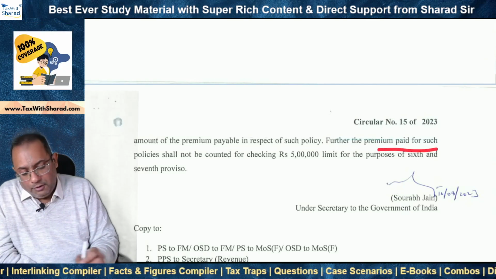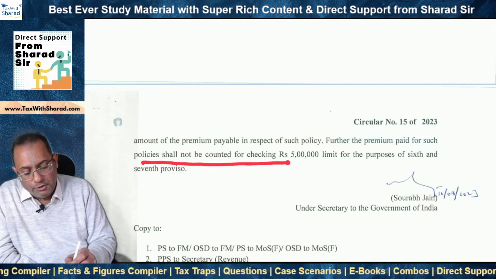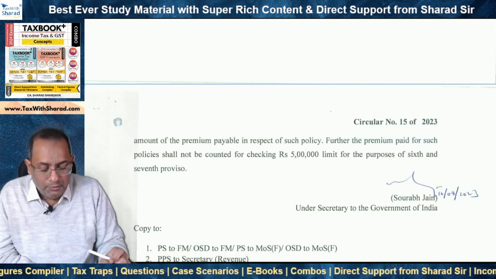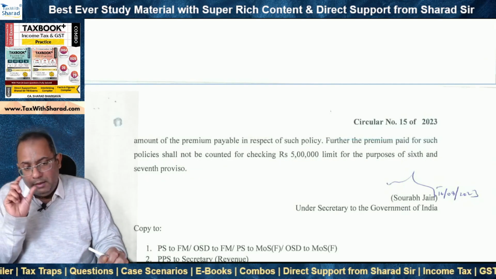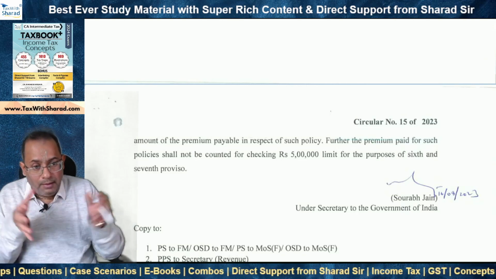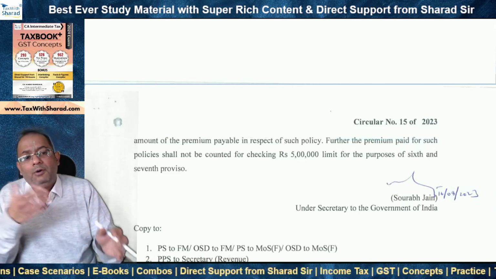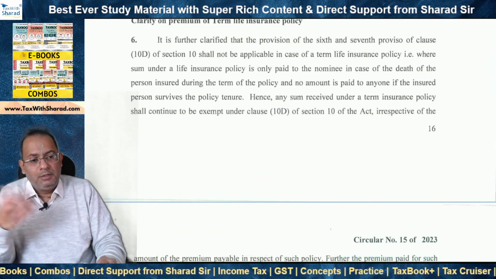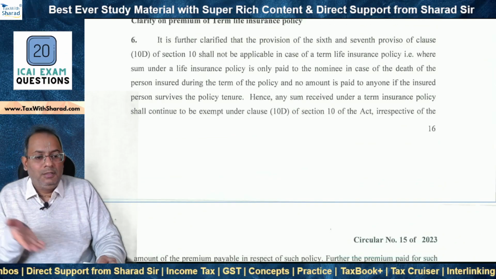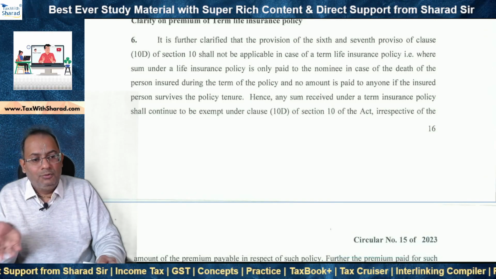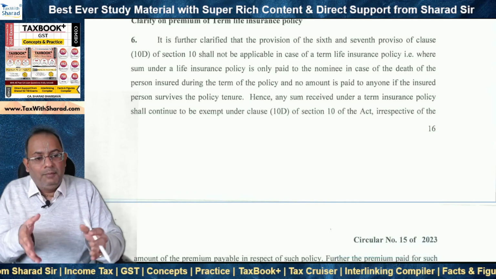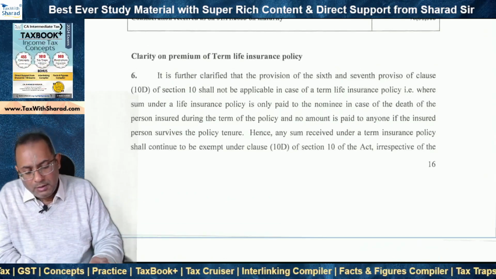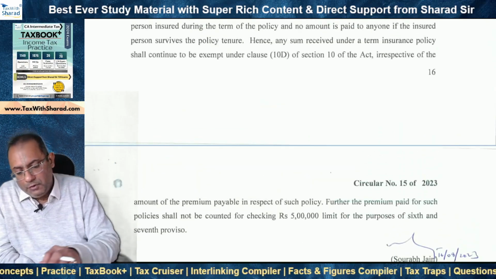Further, the premium paid for such policies shall not be counted for checking the 5 lakh limit for the purposes of the 6th and 7th proviso. So for excess premium policy, in the case of multiple policies, when we aggregate the premium for these policies, we obviously will not include the premium which has been paid for a term life insurance policy, because the premium in respect of such policy is clearly exempt under Section 10(10D). So why should we aggregate the premium with the premium paid for the other policies? So this is the clarification which has been issued.